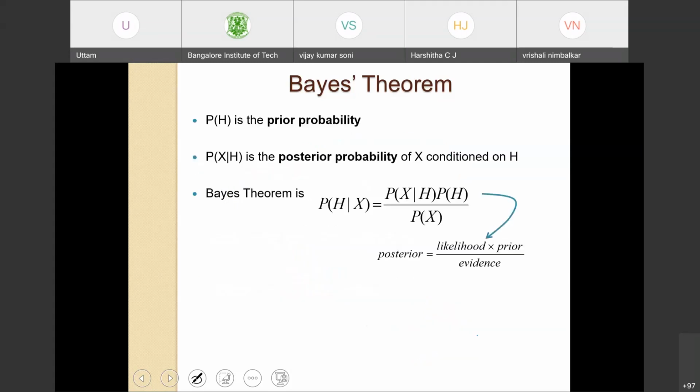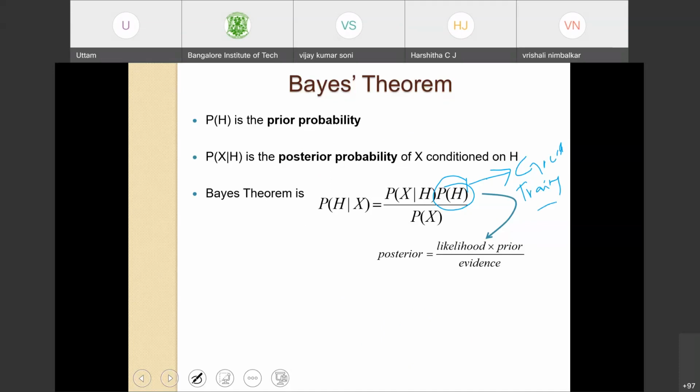Here, the probability of H is the prior probability. How do we obtain the probability of H? The probability of H is obtained from ground truth or training data.